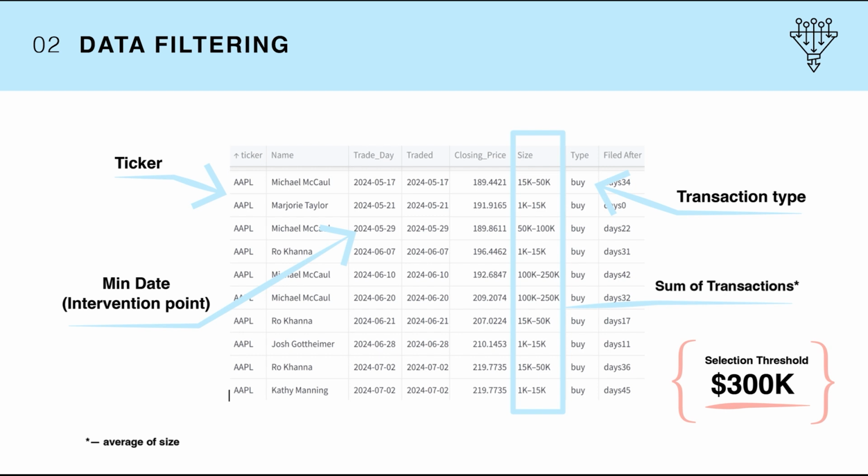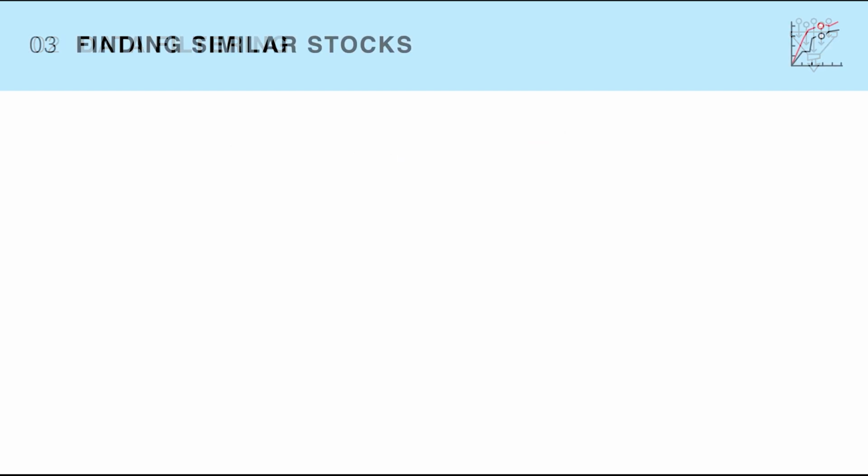Here, what we want to do is identify tickers with higher portion of trades on buy or sell. We also want to identify intervention date, which is the date from which the stock was invested upon.